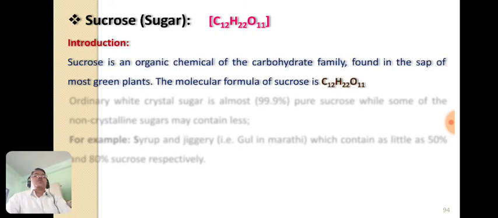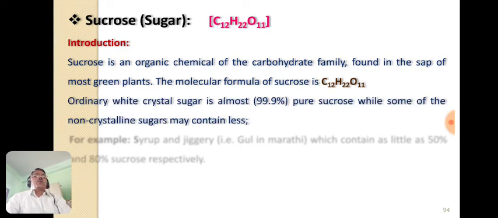So sucrose is an organic chemical or organic compound, and it is from the carbohydrate family. Generally it is found in the sap of most of the green plants, and the molecular formula of sucrose is C12H22O11.